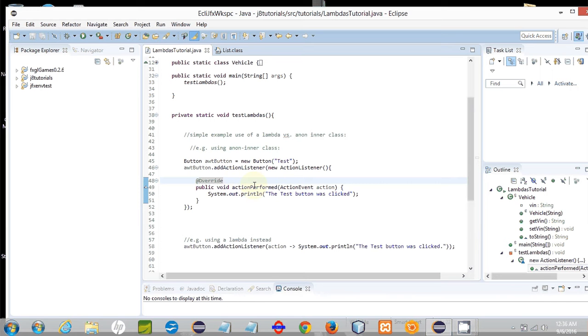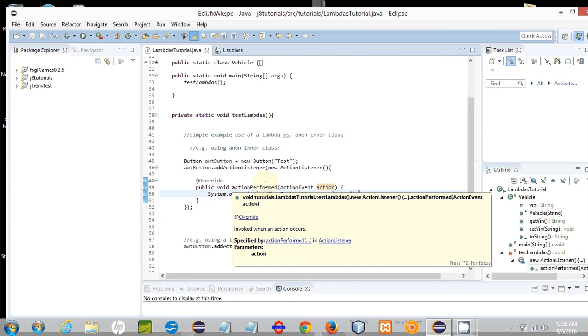The actionPerformed method takes one argument. So that method gets called with one argument, which is an object of type ActionEvent. So it gets supplied an ActionEvent, and I've given that argument a name. I've called it action. And when that method gets called, we want to execute some code. Now, to keep this example simple, I'm just System.out.println-ing a message. So it just outputs this message: The test button was clicked. And that's how you would have done it using an anonymous inner class.